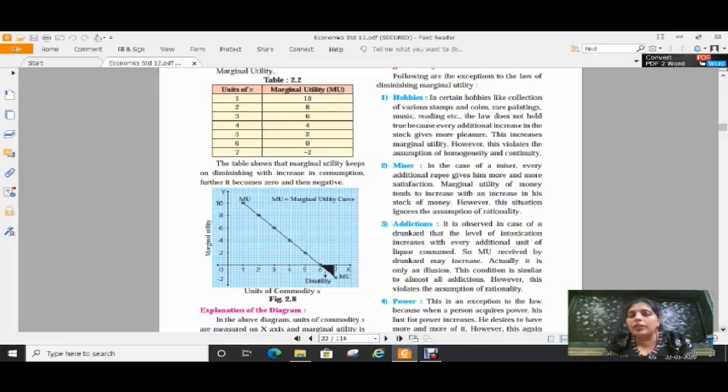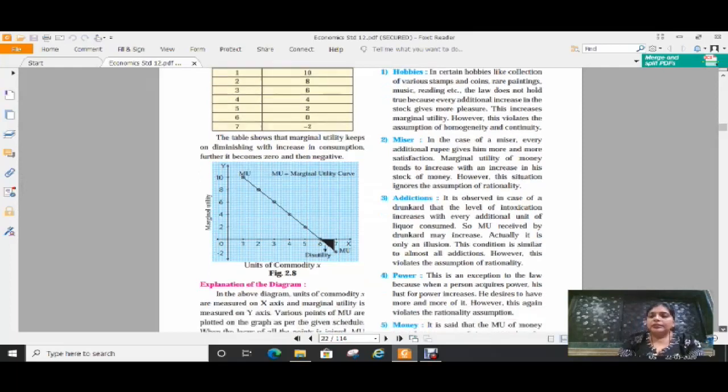But right now we are talking about only MU, and therefore यहाँ पे जो आपको टेबल दिया है यहाँ पे only units and MU is given. At the second unit of consumption, MU becomes 8. At the third unit, it becomes 6. Gradually, it is decreasing. At the sixth unit of consumption, it is 0. That means, as given in the diagram, at the sixth unit, the MU curve touches the x-axis, and after that it shows a negative slope, which is known as disutility. See, it is given by the shaded portion in your diagram.